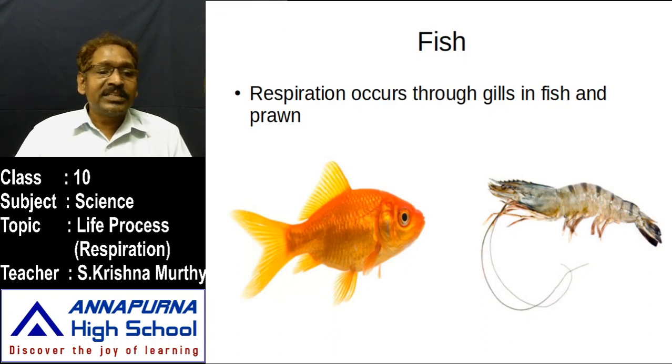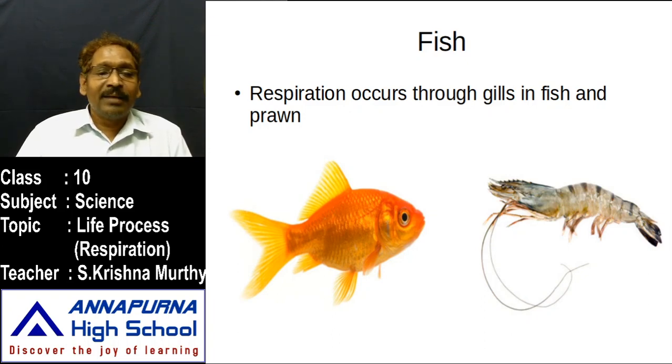The gills also contain blood vessels, which absorb the dissolved oxygen. Once the blood vessels absorb the oxygen, it is sent to each and every cell to do aerobic respiration. In aquatic bodies also, the blood has hemoglobin to absorb it.